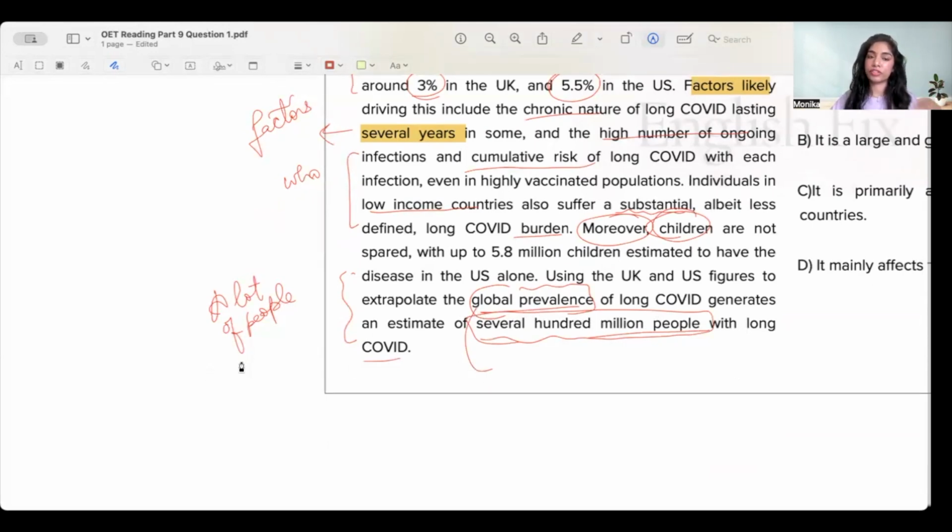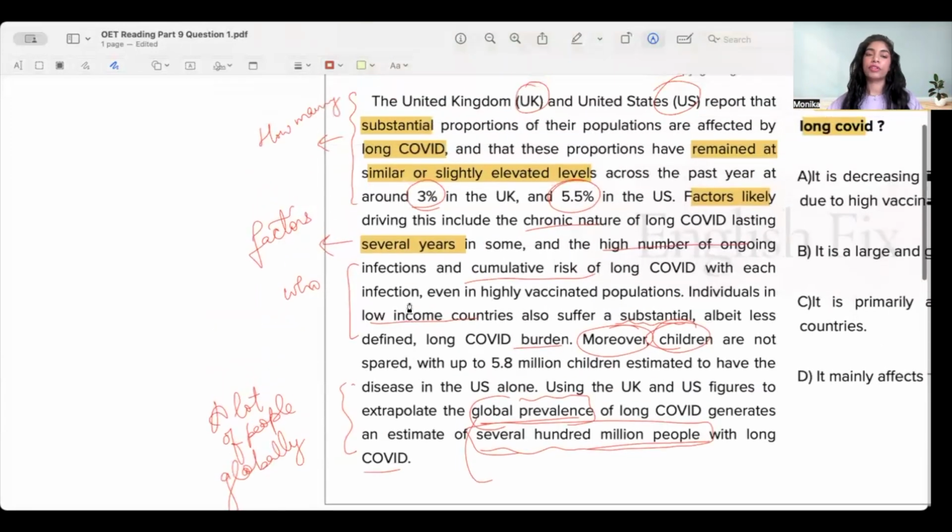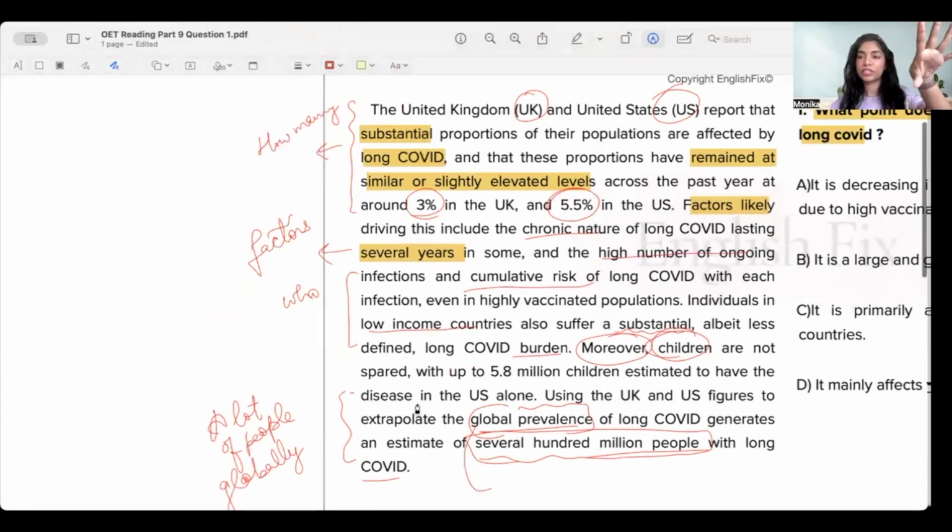And that means all over the world, globally, people are affected by this. Do you understand? We have come back to the same idea, and we have simply said, listen, use these figures to talk about the entire world. These figures are that important. And then the remaining paragraph talks about which possible factors led to this and who else is affected.